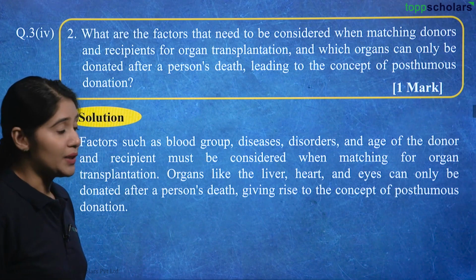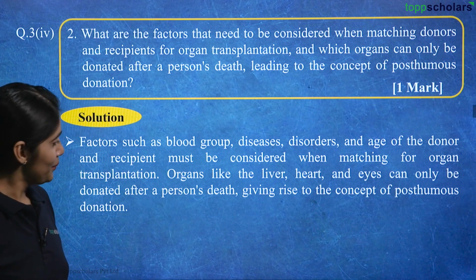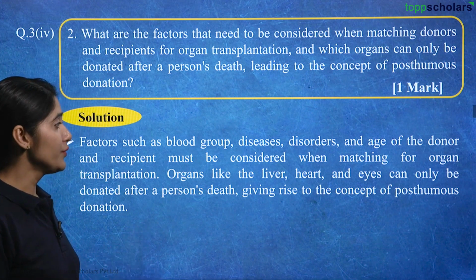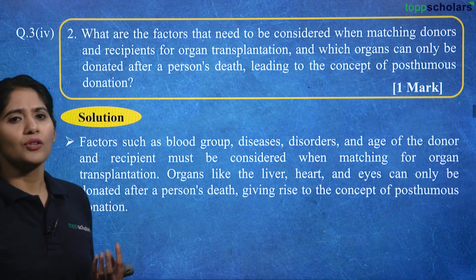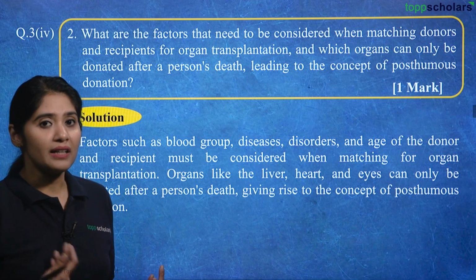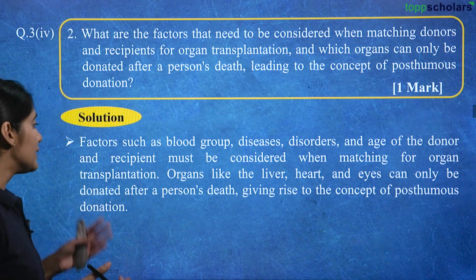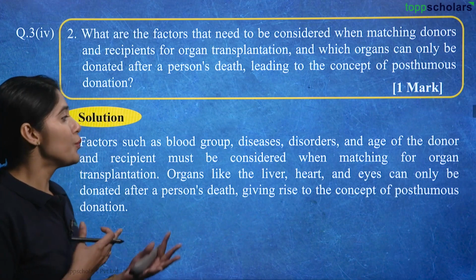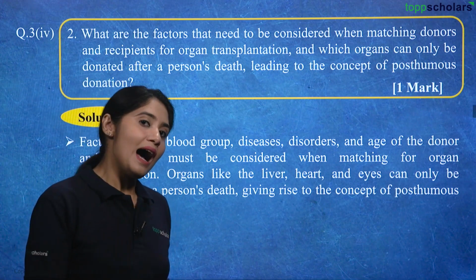Organs like the liver, heart and eyes can only be donated after a person's death, giving rise to the concept of posthumous donation, right? Only certain other organs like blood and kidney can be donated when the donor is alive. Other than that, because of the concept of posthumous donation, liver, heart and eyes can only be donated after the death of the donor.